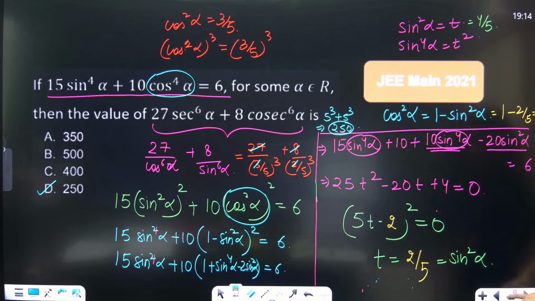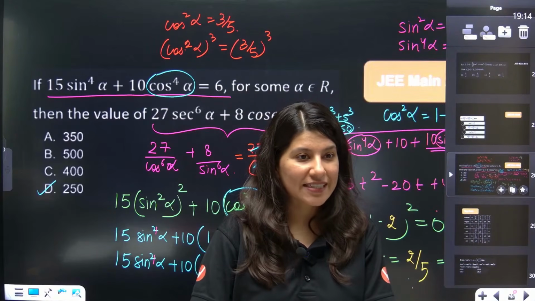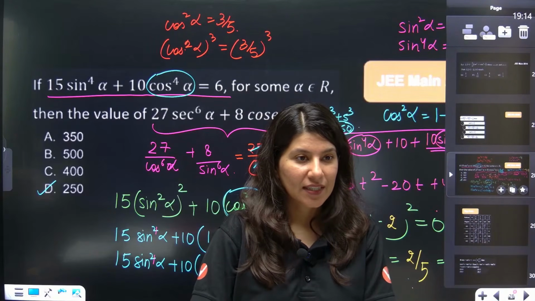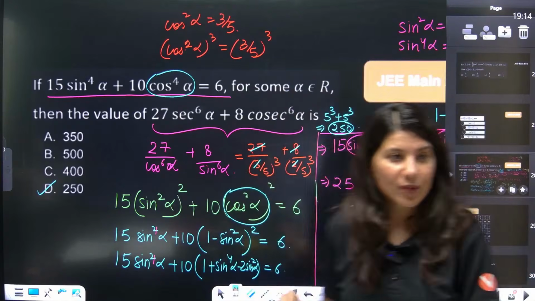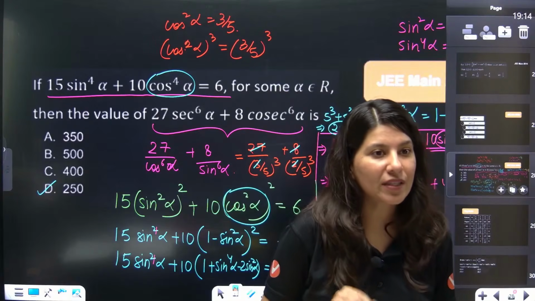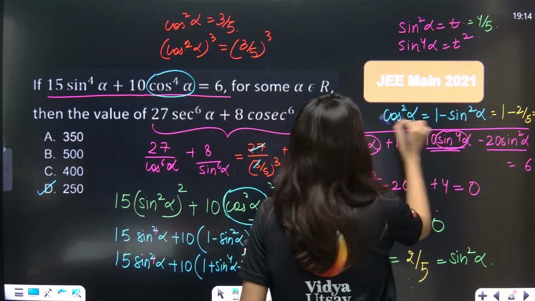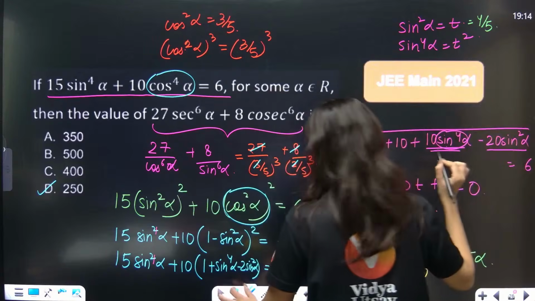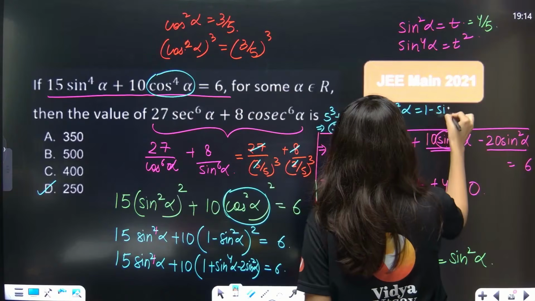Okay. Now you will be surprised to know one very interesting fact, by the way. One student is asking, Kushal Kumar, how 3 by 5? Tell me, Kushal, cos square alpha is 1 minus sin square alpha?